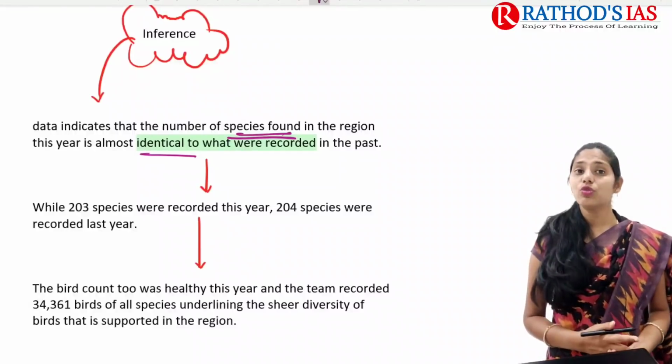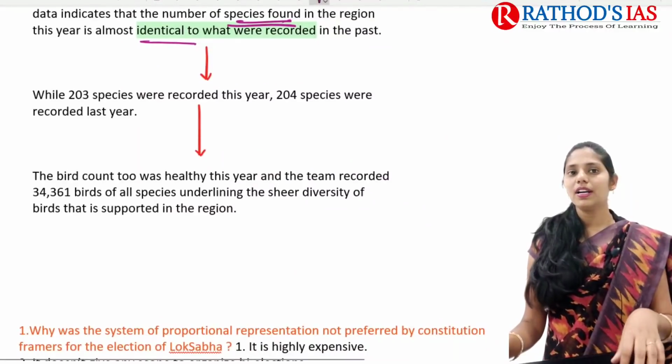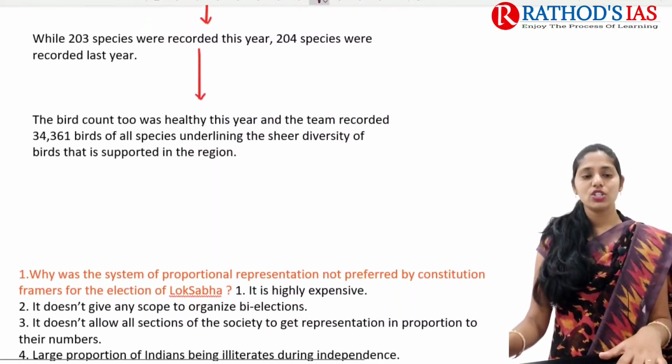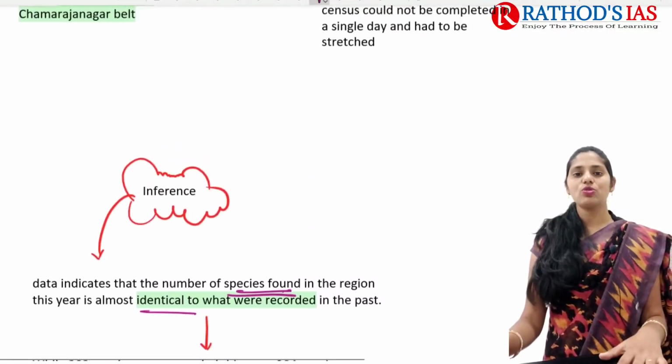There are about 204 species which are mainly found in this area, and they found that the bird count is also very much healthy. They also see the sheer diversity of the birds which are mainly seen in this region.